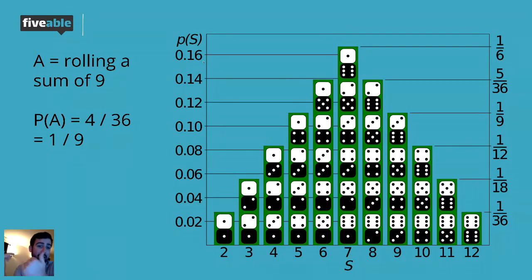So if we went back to the applet and changed it from shooting free throws to rolling dice and getting a sum of 9, you would see in the beginning the proportion fluctuate. But as we did it over and over and over and over again, it would level out at about 1/9 or about 11%.